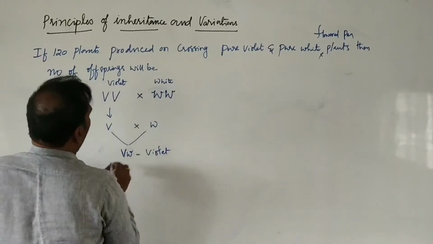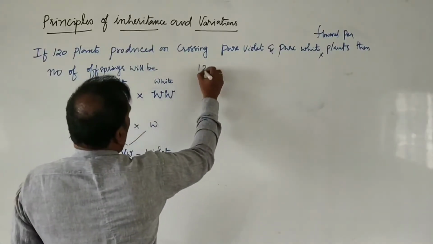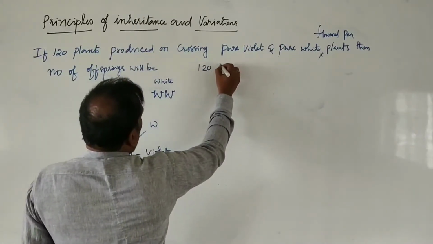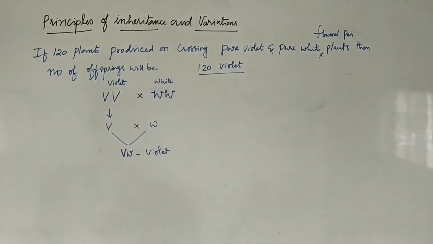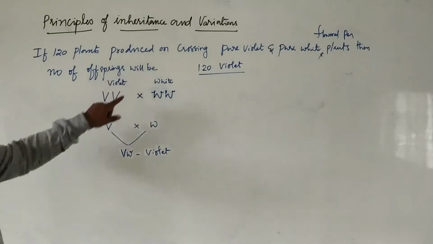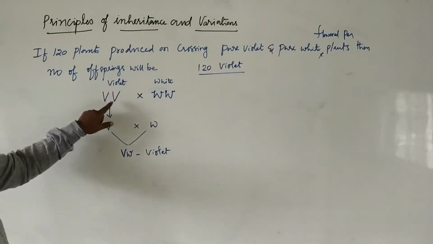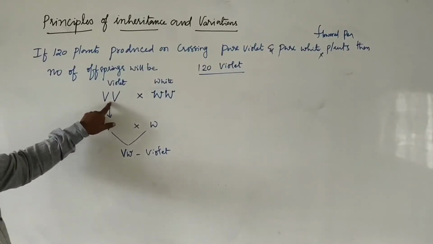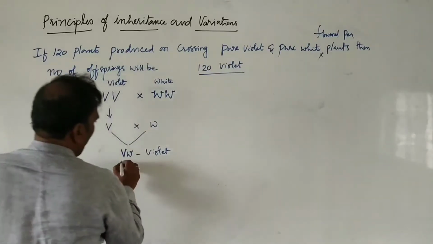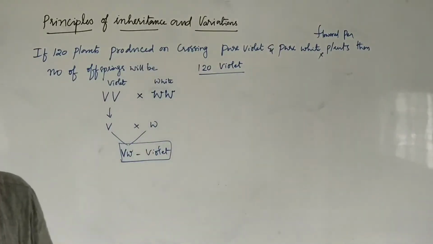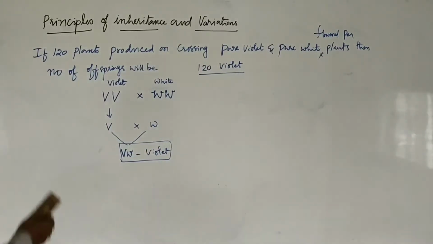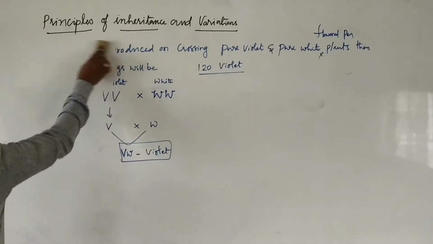All 120 plants are violet, because the parents are pure, which means homozygous condition. So the answer is heterozygous violet flower plants are produced. This is the second question.